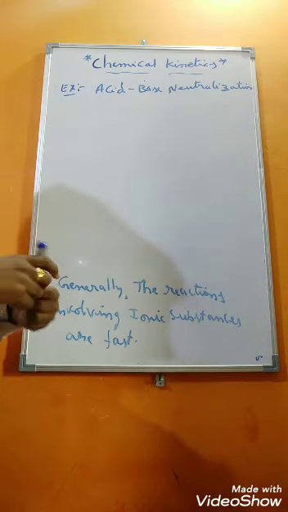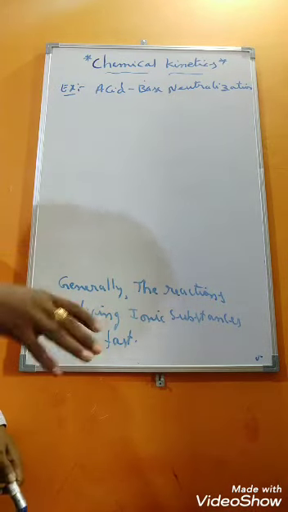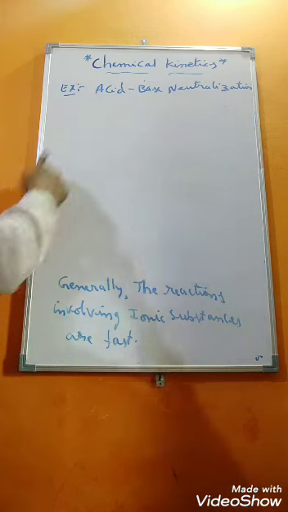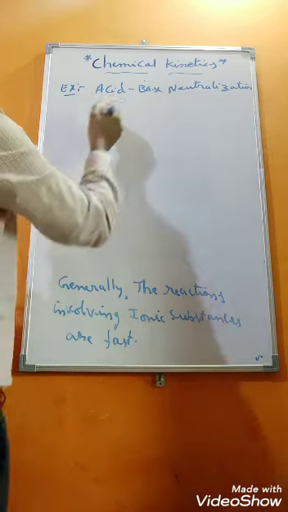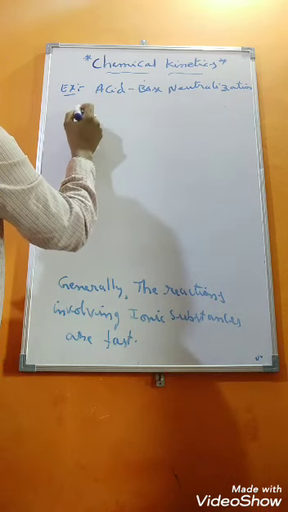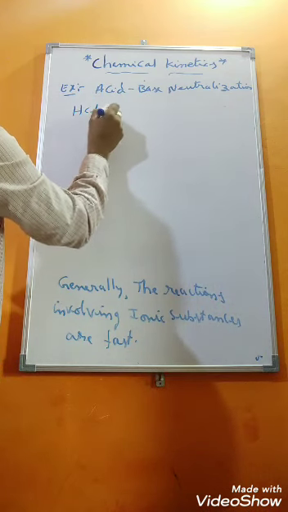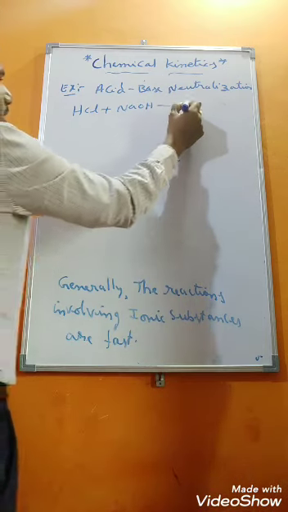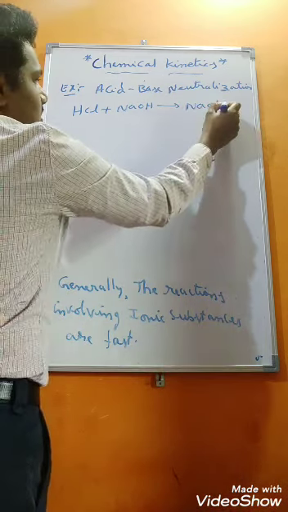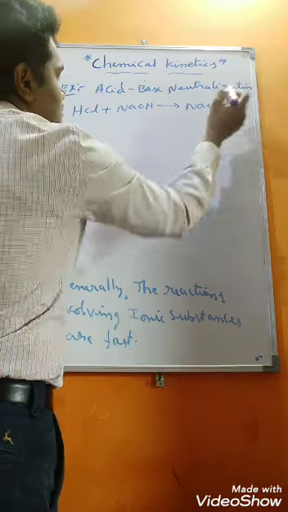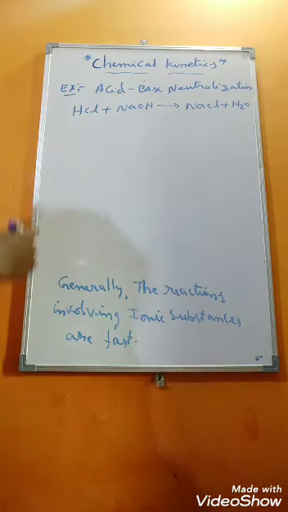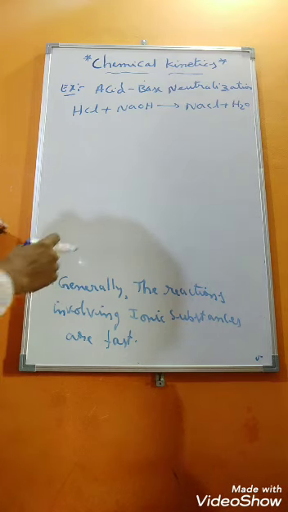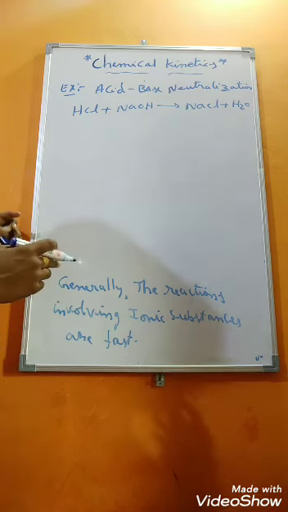Neutralization is nothing but the reaction in which acid combines with base and produces salt and water. It is called a neutralization reaction. So take one example for this. That is, HCl is an acid, it combines with NaOH, a base, and it produces NaCl salt and water. Such type of reaction generally we call as what? Neutralization reactions. These reactions will take place within a fraction of seconds.